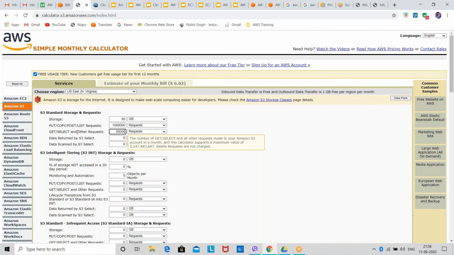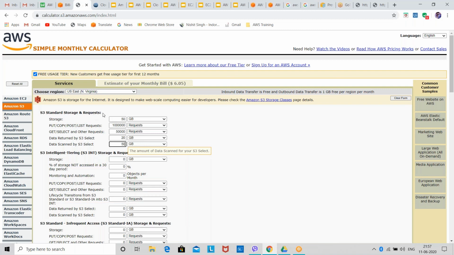Then there is data scanned and returned by S3 Select. This is when you are asking for the data and the S3 bucket returns your data. Let's say S3 returns 20 GB of my data, and the data scanned by the S3 bucket is, let's say, 50 GB. So I have selected each and everything.